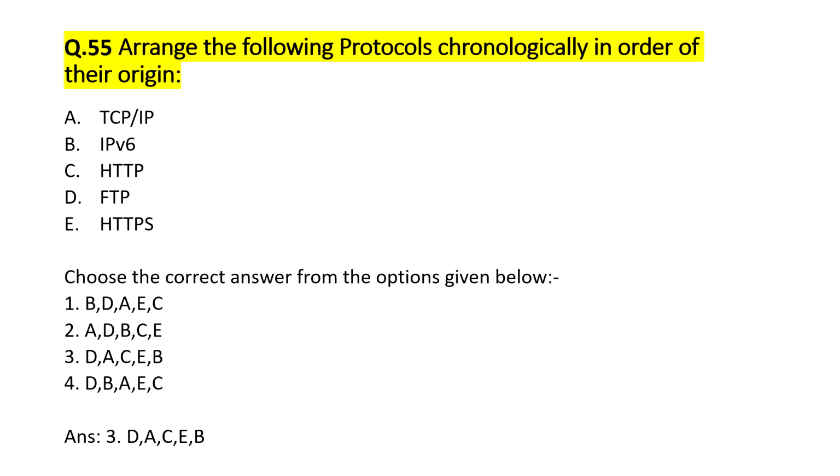In question number 55, we have to arrange internet protocols in order of their origin. Protocols given are TCP/IP, IP version 6, HTTP, FTP, and HTTPS. The correct order is FTP, then TCP/IP, after that HTTP, next is HTTPS, and last is IP version 6.